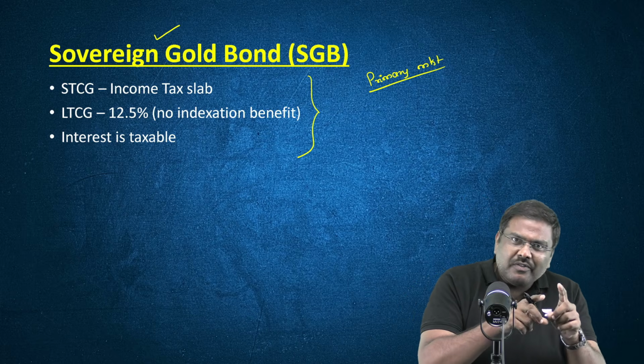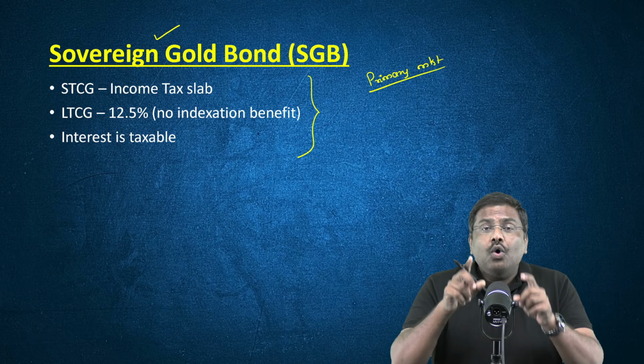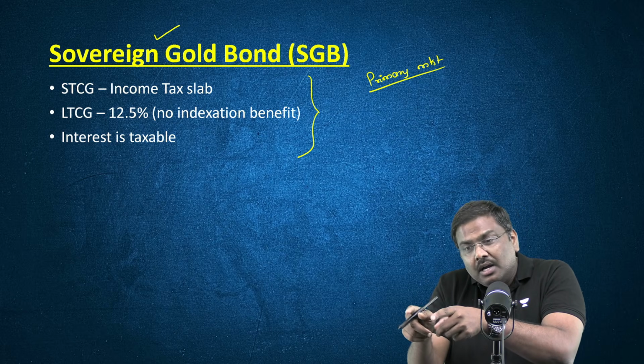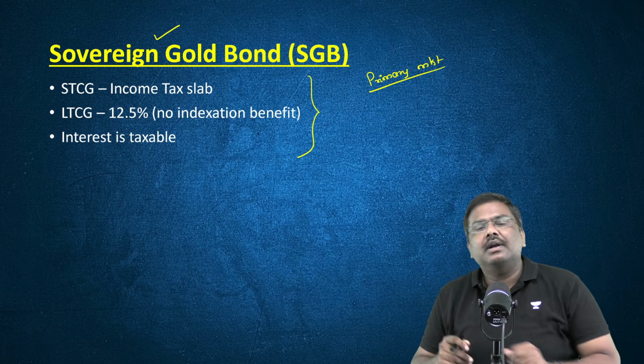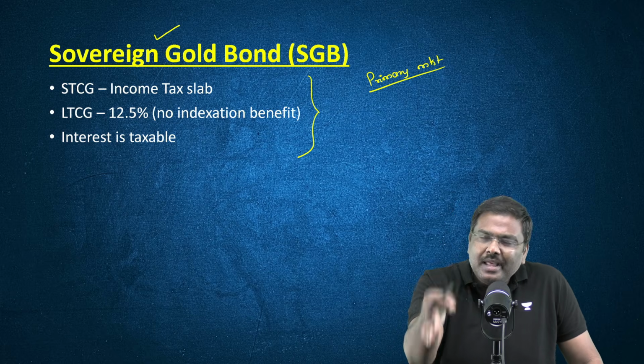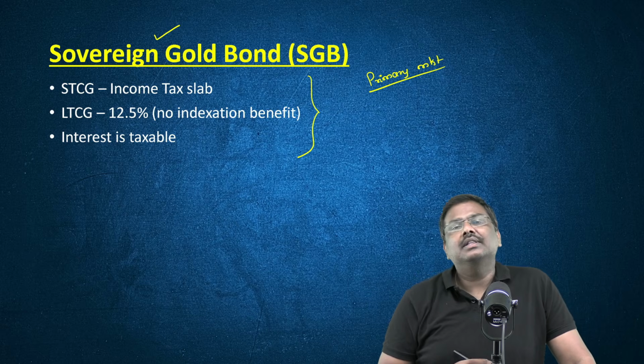But the exemption shall be provided on the taxes on the capital gains in such cases only and only when you purchase the bond from the primary market and hold it till the maturity period. Any other cases of capital gains, the government will impose capital gains tax and will collect money from the investor.